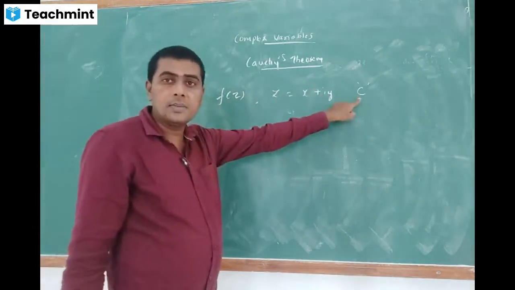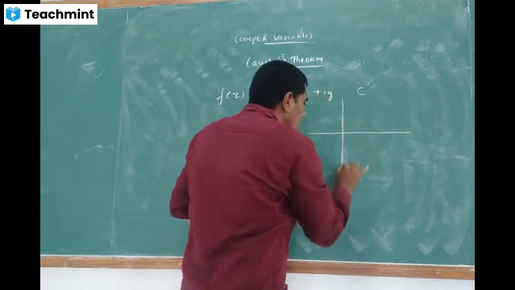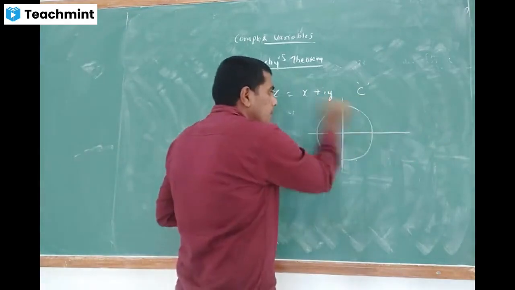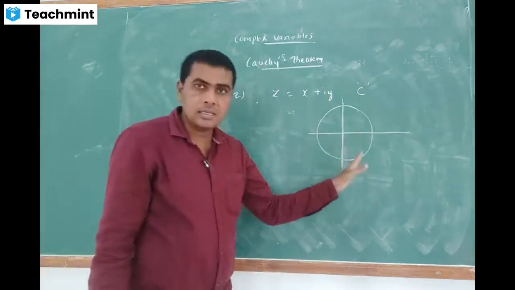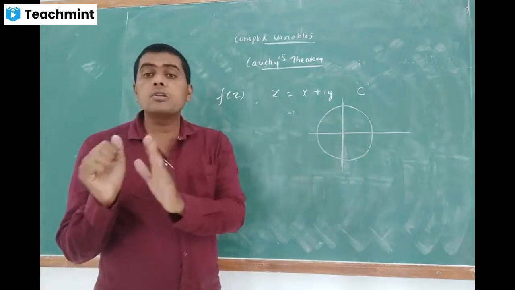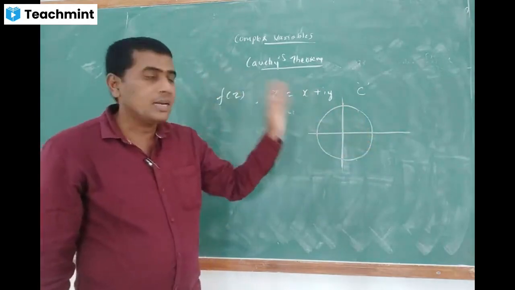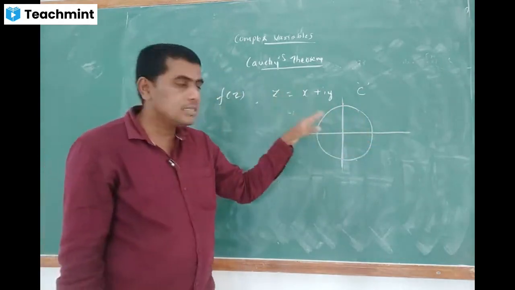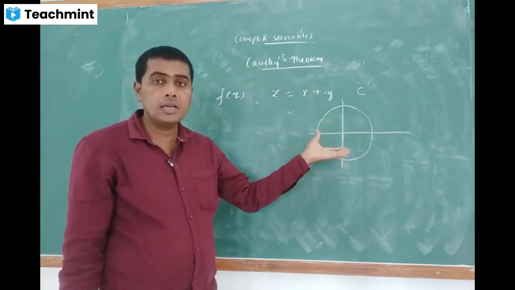I am not going to call this a circle here. I am just going to call it a simple closed curve. Because I cannot always say it is a circle, since that is only one example of a closed curve.